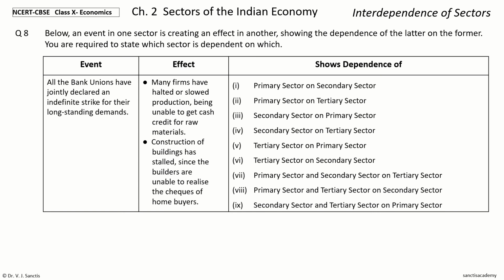Also, construction of buildings has stalled since the builders are unable to realize the checks of home buyers. You have the possibilities at the side and the options number wise below. Your time to choose.